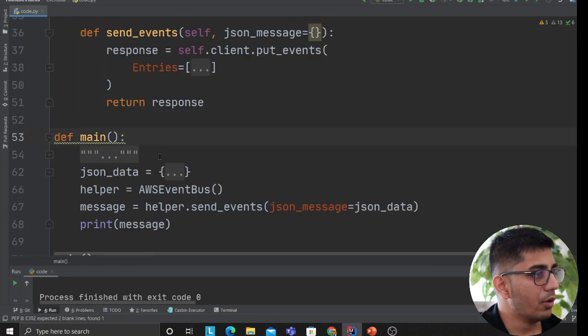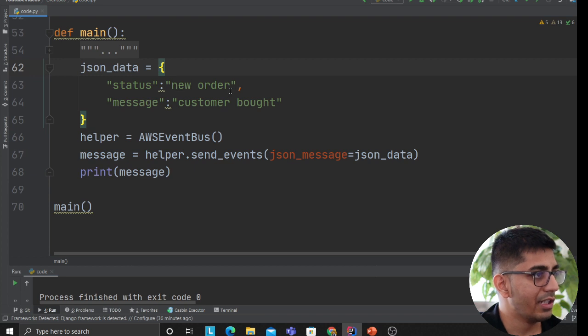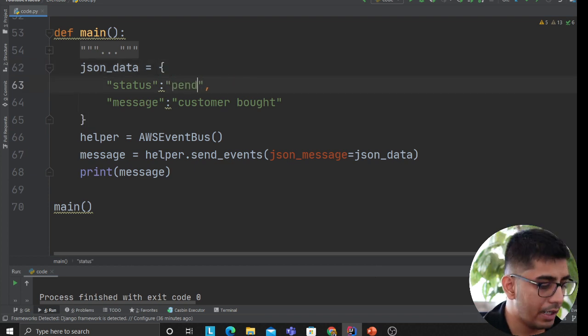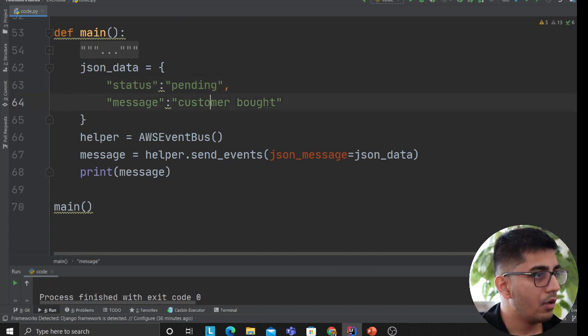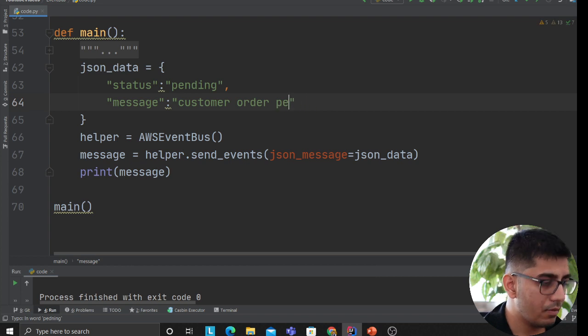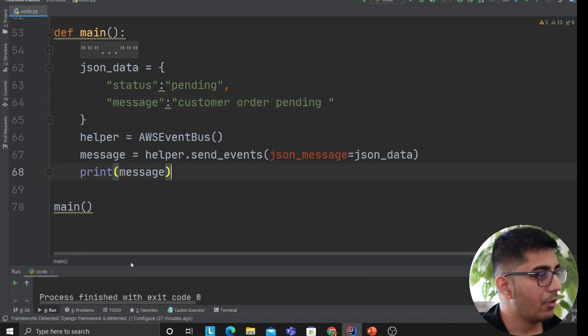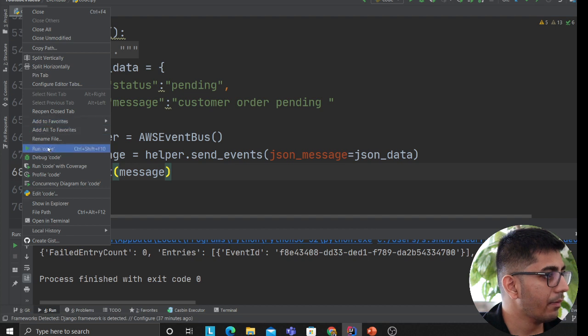Now here is my code. I have a simple JSON data which says new order. First what I'm gonna do is I'm gonna publish a message called pending. This is a pending order. Okay, so I'm gonna say customer order pending. Okay, at this point, I'm gonna publish this message to that event bus. Okay, click,